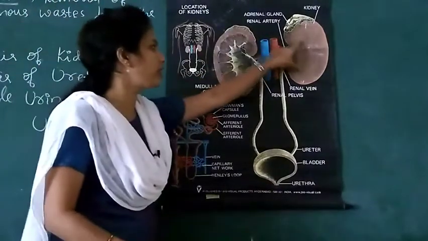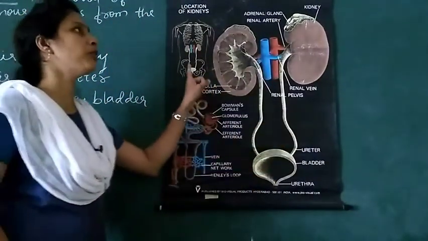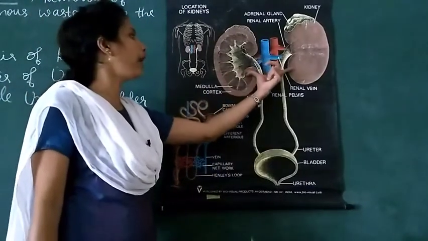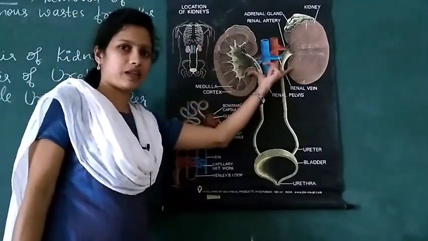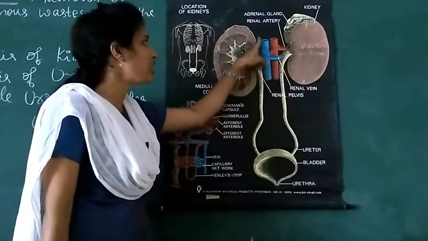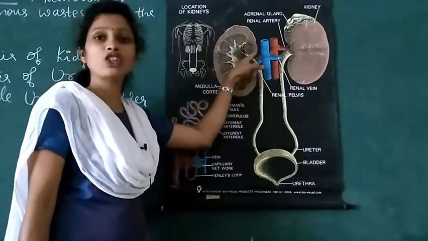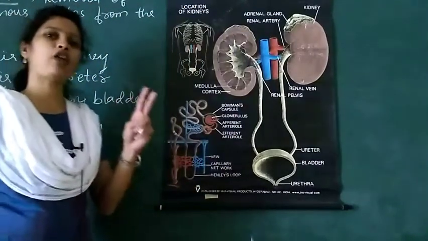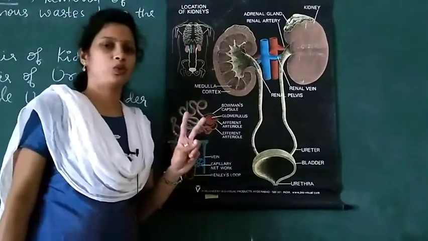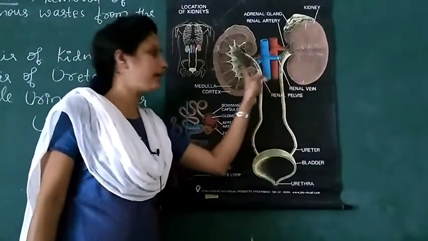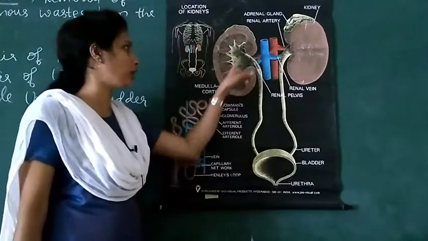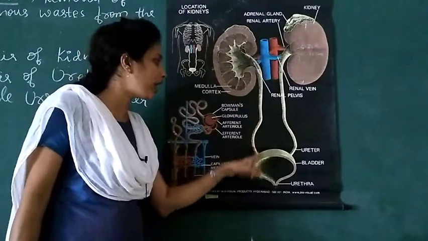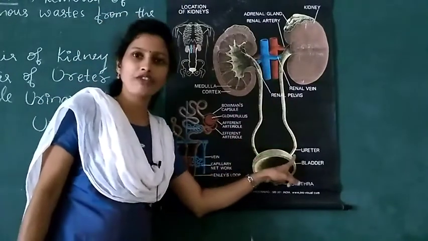See, this is the diagrammatic view of the human excretory system, which includes a pair of kidneys, and these kidneys are bean-shaped. Pair means two. Two kidneys are present. Then a pair of ureters.